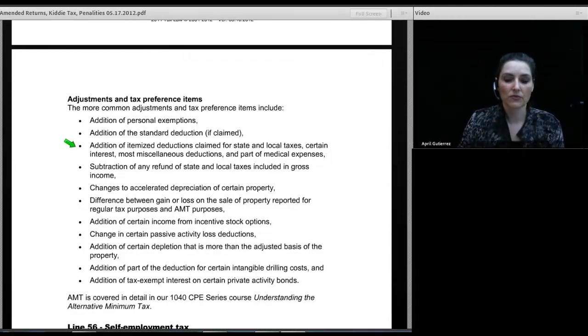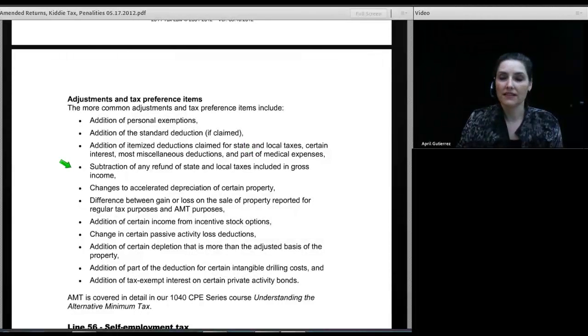And among the deductions you are not allowed to claim under AMT are state and local income taxes, home equity loan interest is not allowed, and most miscellaneous deductions, that is employee business expense type deductions. And under the regular tax, your limit on medical is 7.5% of your adjusted gross income. Under AMT, it's 10%.